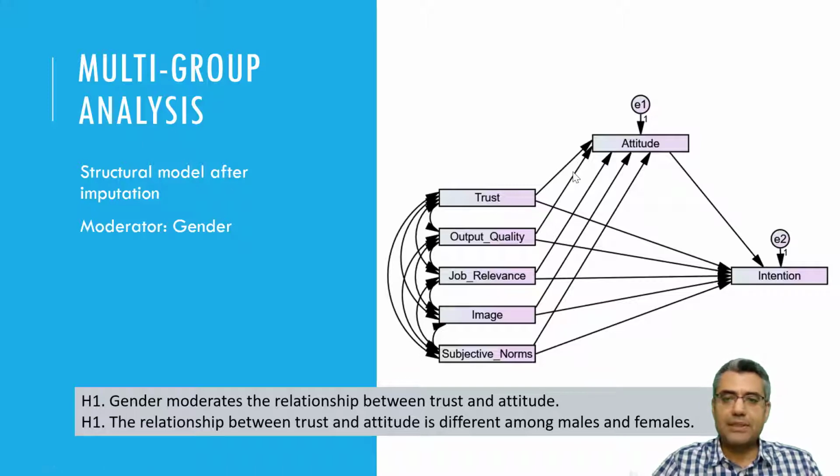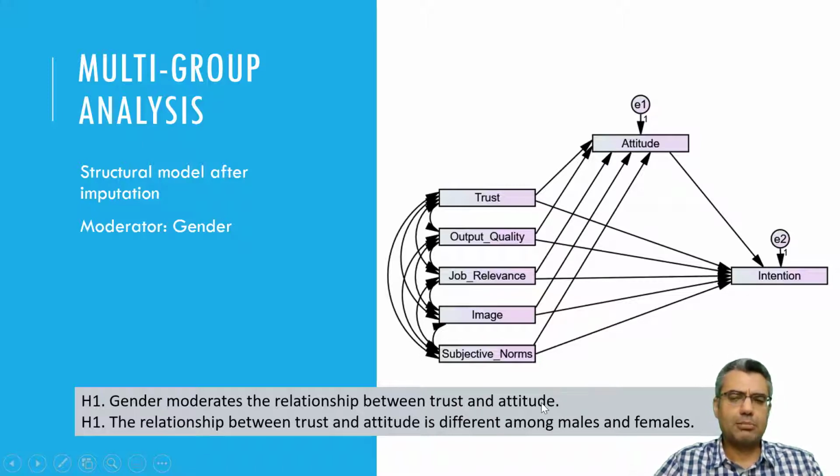gender. So the hypothesis is gender moderates the relationship between, let's say, trust and attitude. You can have the same hypothesis on all these relationships, and you can write it in different forms. The relationship between trust and attitude is different among males and females.